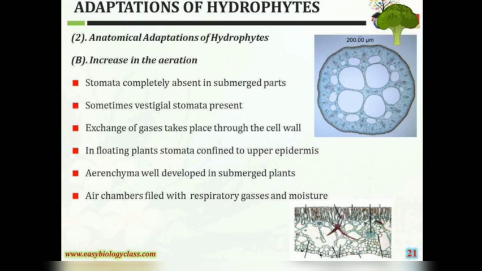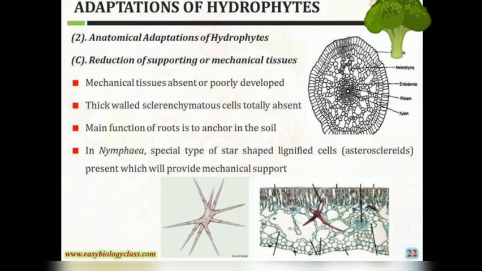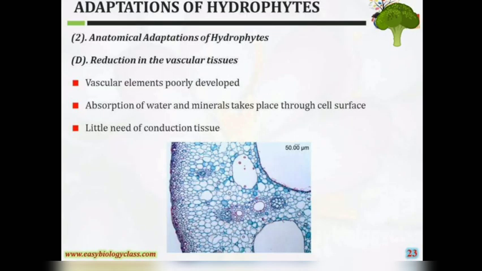You can see the pictures. Reduction of supporting or mechanical tissues. Mechanical tissues absent or poorly developed. Thick-walled sclerenchymatous cells are totally absent. Main function of the root is to anchor in the soil. In Nymphaea, special type of star-shaped lignified cells called asterosclereids are present, which will provide mechanical support.